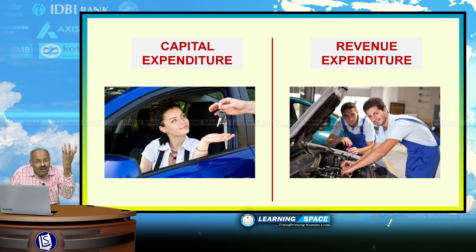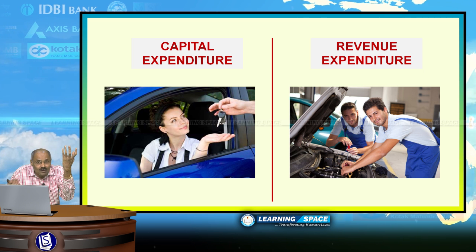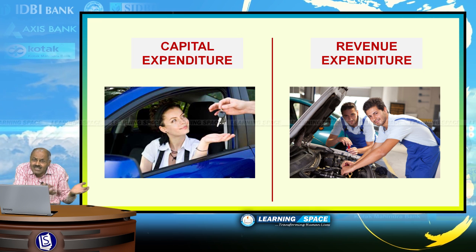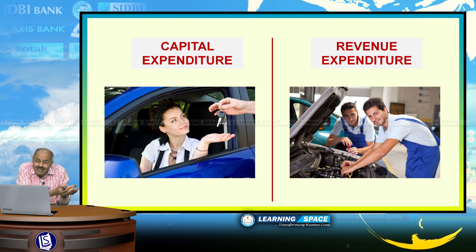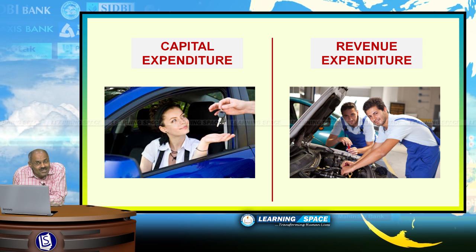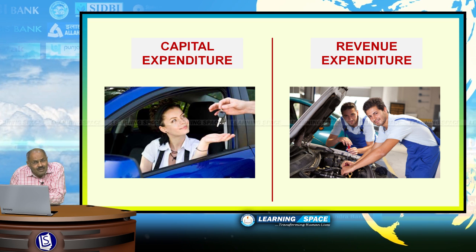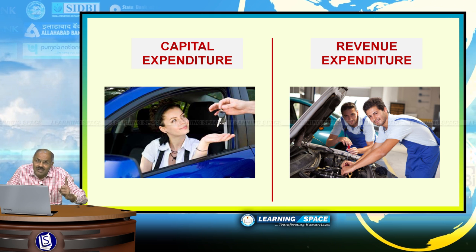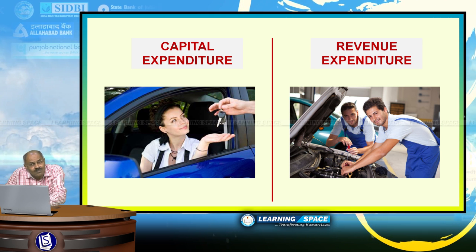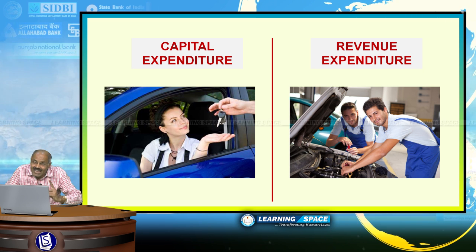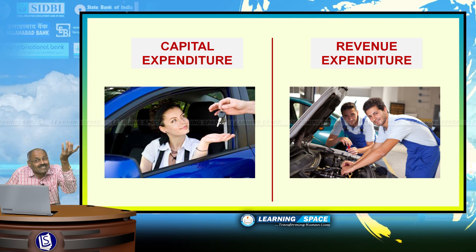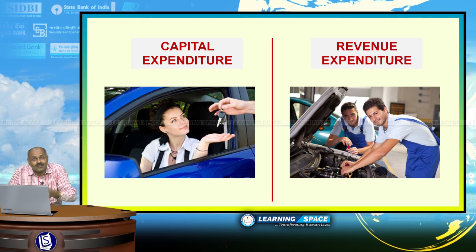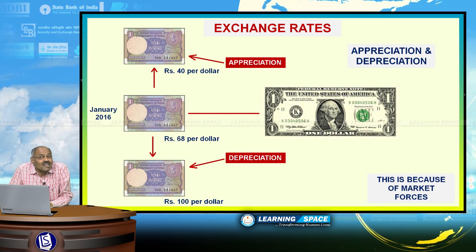That means a car, maybe a house, maybe a house site, maybe land. To acquire these long-term assets, some saving is very much essential. So day-to-day expenditure is revenue expenditure and long-term assets are capital expenditure, and for any government or any individual, a certain amount is to be kept aside for creation of assets, otherwise there will not be any growth, right. Look into the next one, exchange rates.